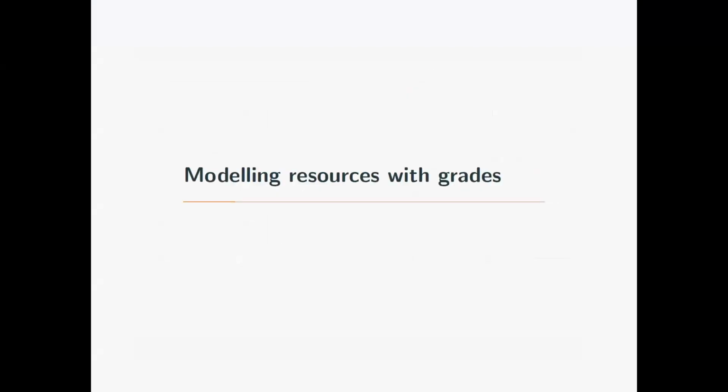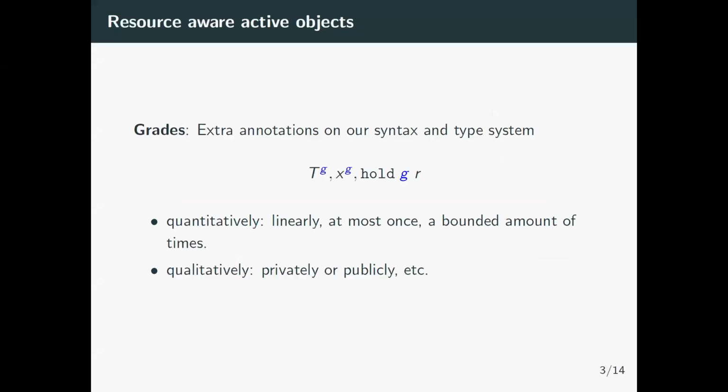So how do we model this hold and release, and how do we make it resource aware? We use something called grades. People here probably know them, but they are just annotations that we use in our syntax and in our type system that tell us how we are using a resource. For example, we can say that a type is graded, meaning that this element can be used in this mode. We can grade a variable, and we can hold a resource in a certain mode.